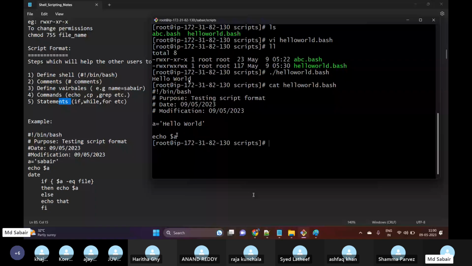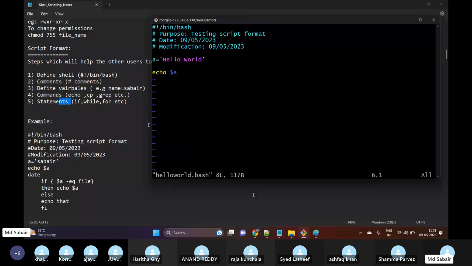But why do we need variables? For example, say we have 100 lines of script here, and instead of hello world, I want to change this to hello DevOps. What will happen? We need to make the changes in all 100 lines.